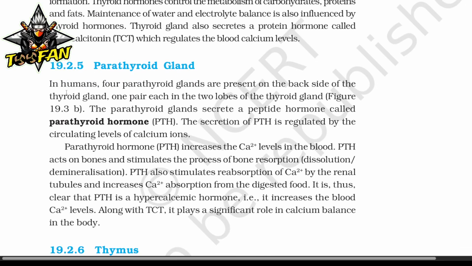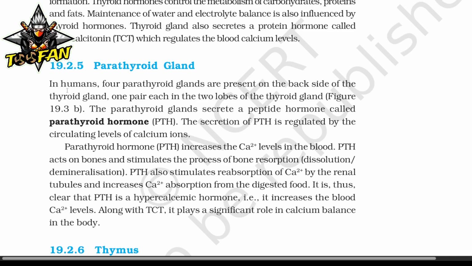Parathyroid gland. In humans, four parathyroid glands are present on the back side of the thyroid gland, one pair each in the two lobes of the thyroid gland. The parathyroid gland secretes a peptide hormone called parathyroid hormone. The secretion of parathyroid hormone is regulated by the circulating level of calcium ions. Parathyroid hormone increases the calcium ion level in the blood.